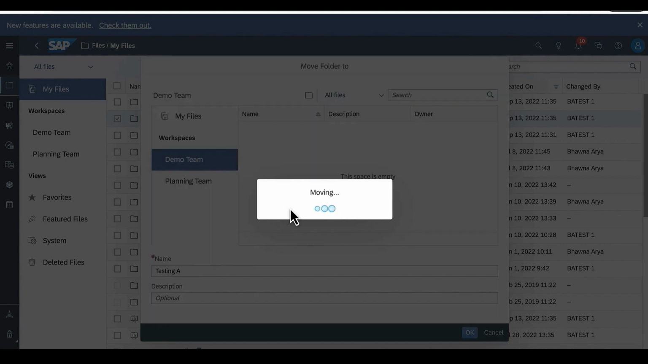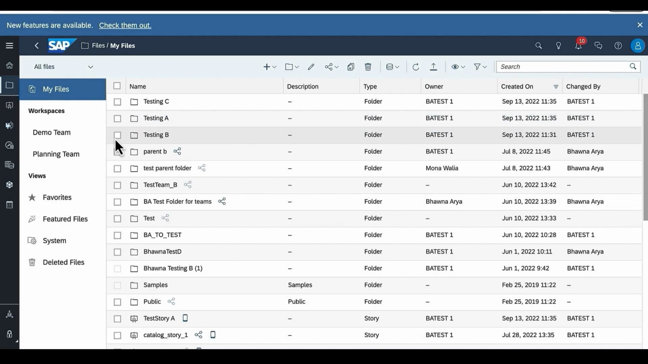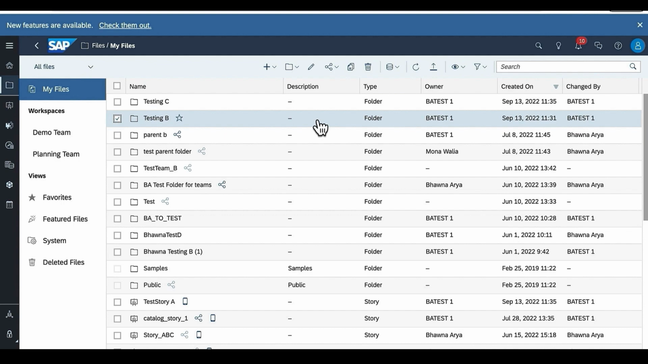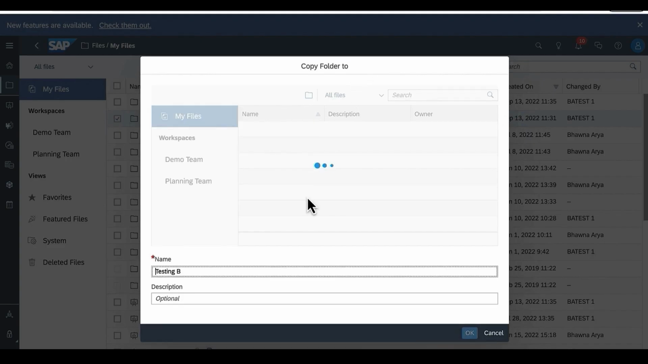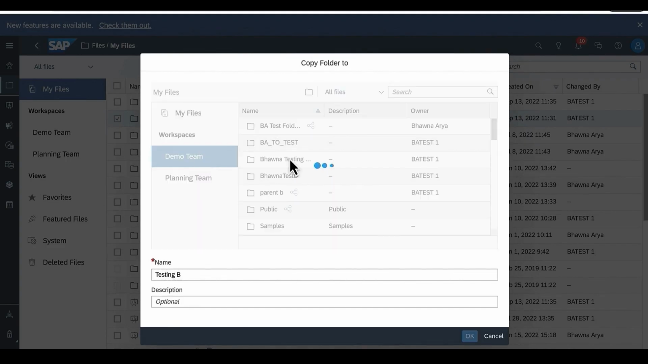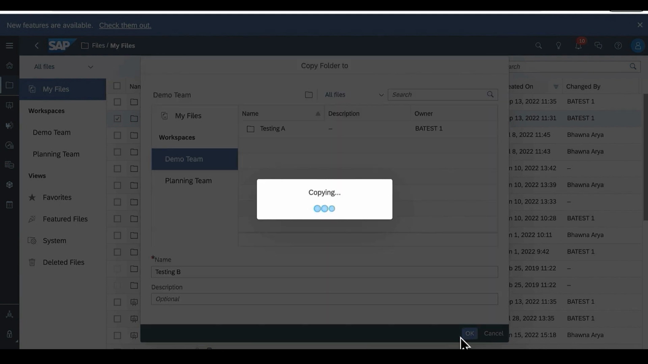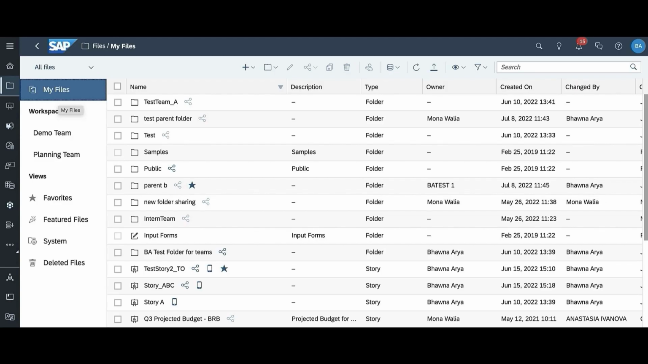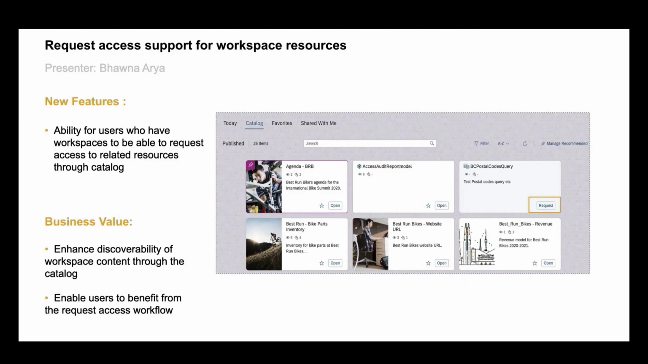And let me move it to the demo team. I can also copy folders by selecting the folder and clicking on the copy to icon. The same steps can be used to move or copy content between two different workspaces or between workspaces and my files.